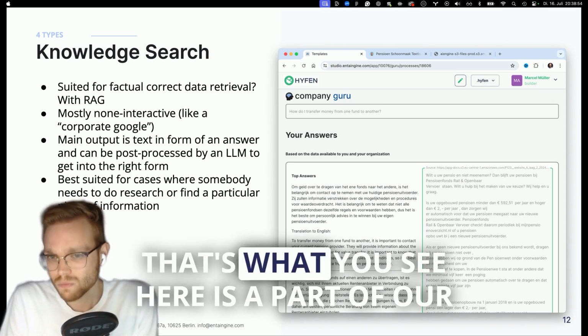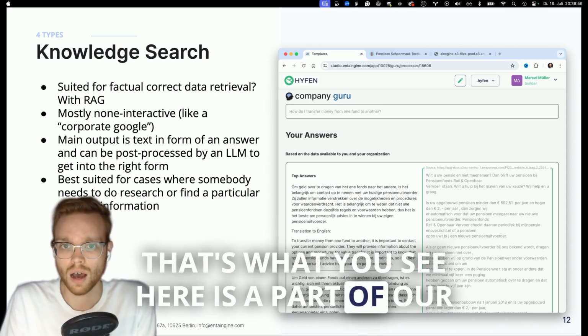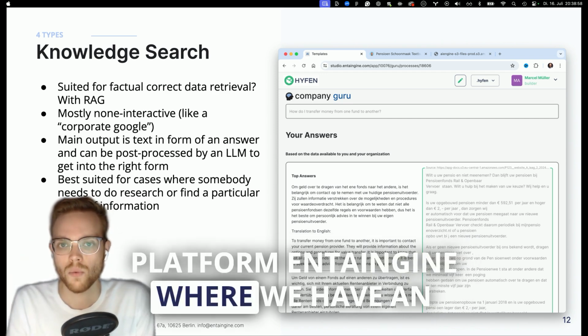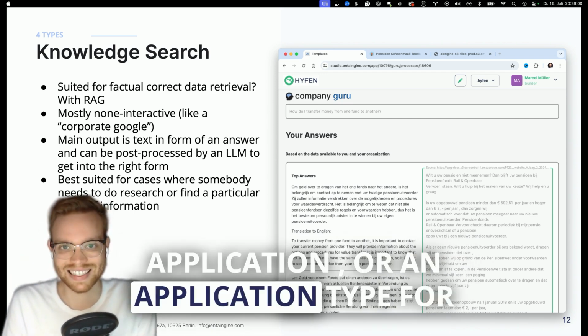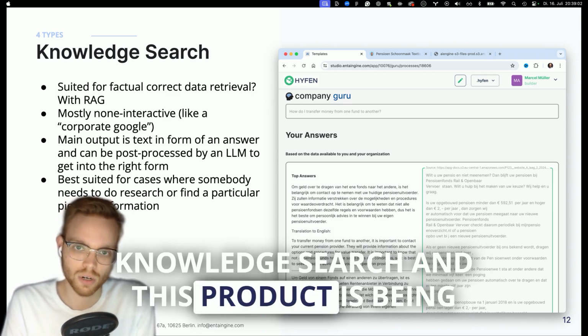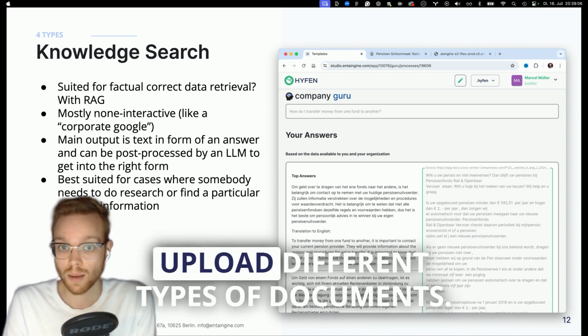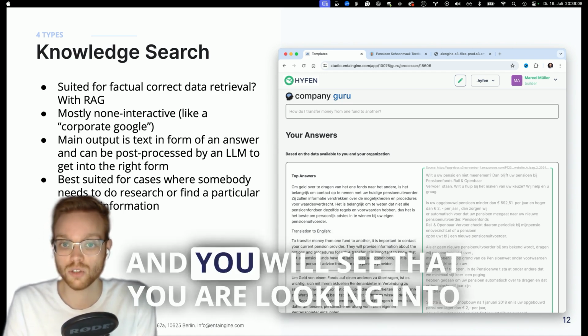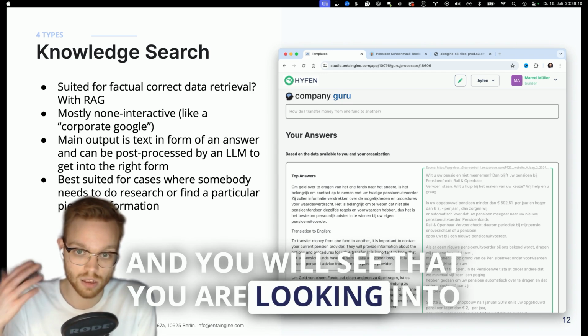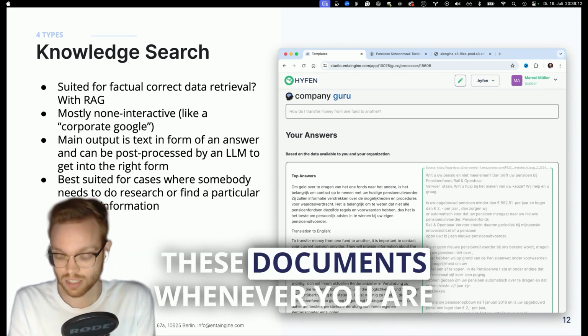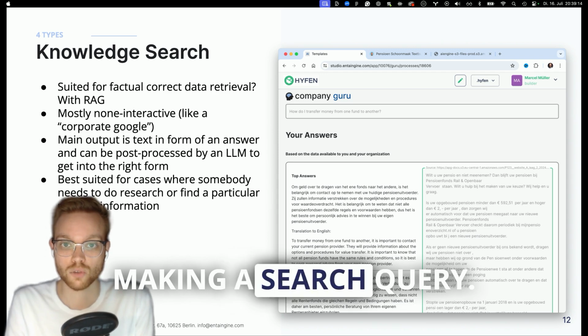What you see here is a part of our platform and engine where we have an application type for knowledge search, and this product is called Company Guru. In Company Guru, you can just upload different types of documents, and you will see that you are looking into these documents whenever you make a search query.